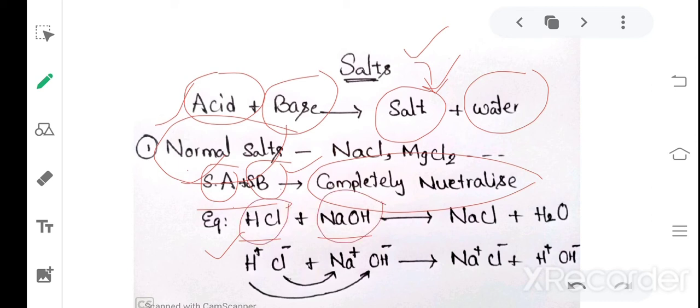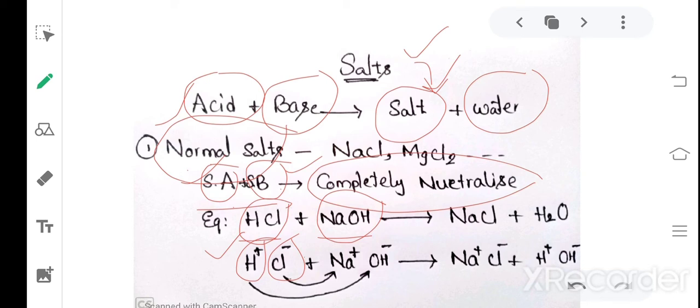So how is the dissociation taking place? Once you should check, HCl dissociates into H plus and Cl minus ions. In each and every case, when the reaction is taking place, HCl is dissociated into H plus and Cl minus ions. And in the other case, NaOH dissociates into Na plus and OH minus ions. This is the internal reaction. When these two chemicals react with each other, we have H plus and Cl minus, Na plus and OH minus ions.